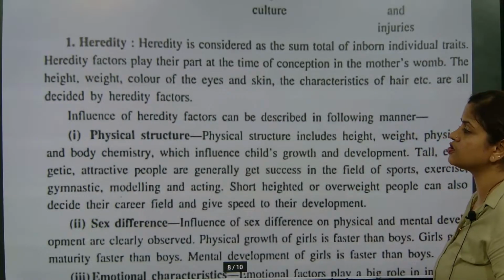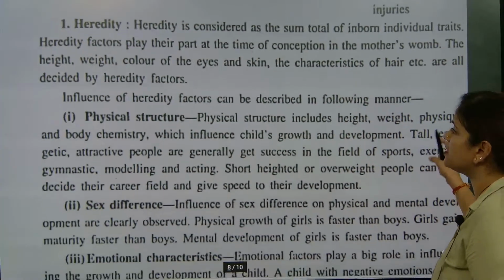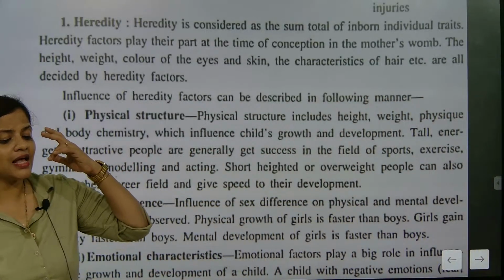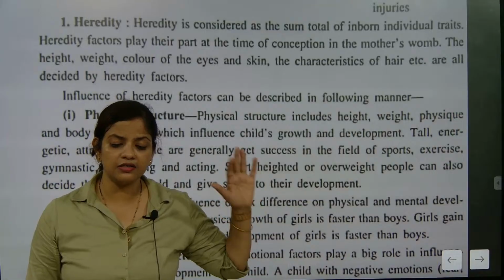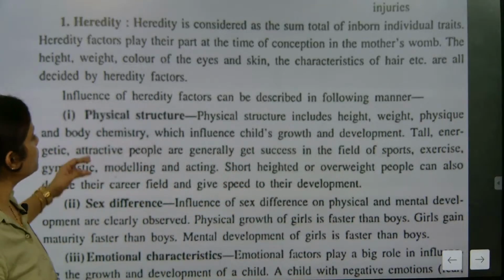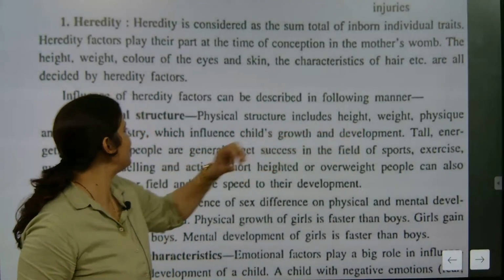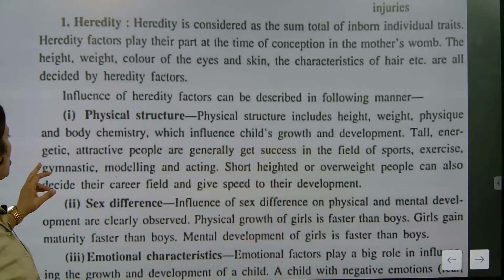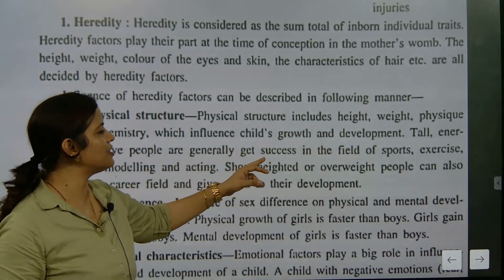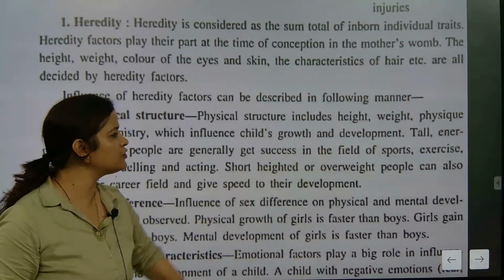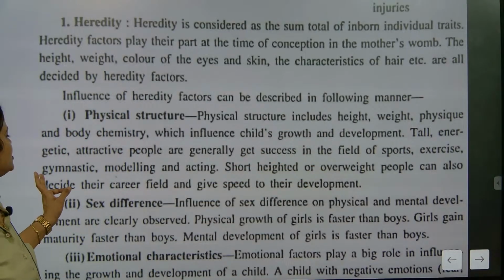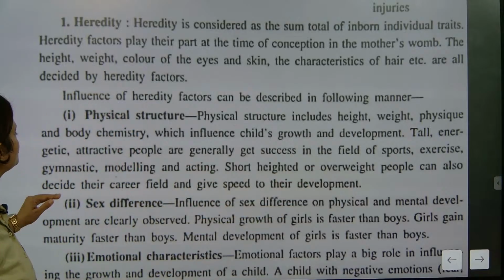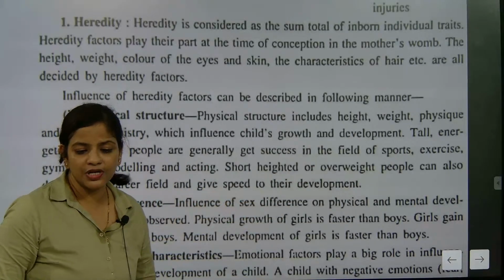So, physical structure: the influence of the heredity factor can be described as follows. 100%. Right now we were talking about the physical structure, that is eye color, hair color, skin color. This is due to the parents. Physical structure includes height, weight, physique, and body chemistry, which influence child growth and development. Tall, energetic, attractive people generally get success in the field of sports, exercise, gymnastics, modeling, and acting. Short-heighted or overweight people can also decide their career field and give speed to their development.